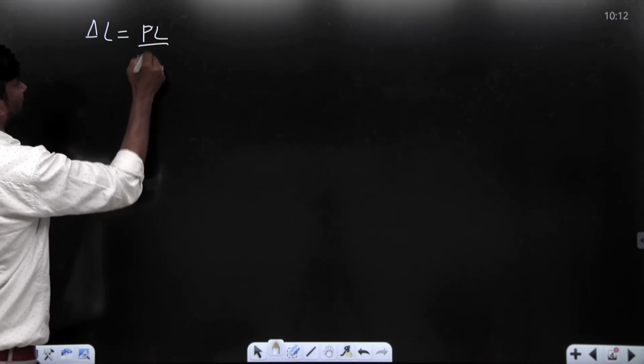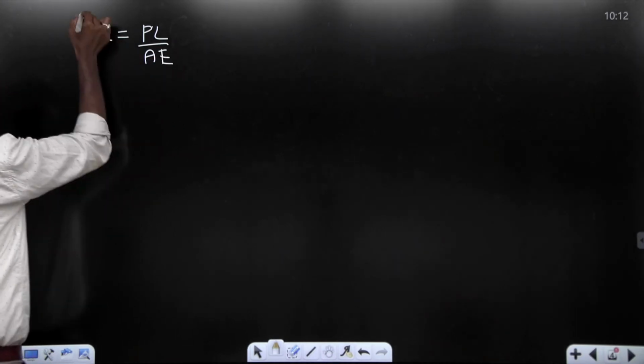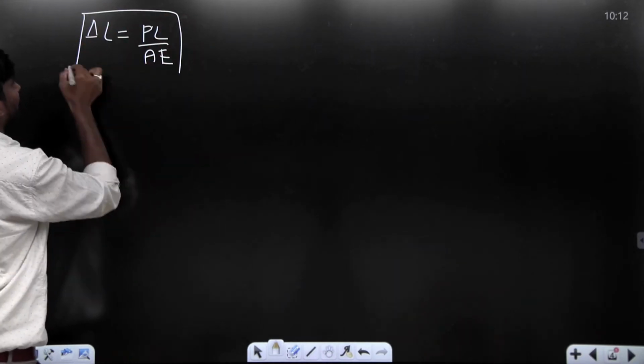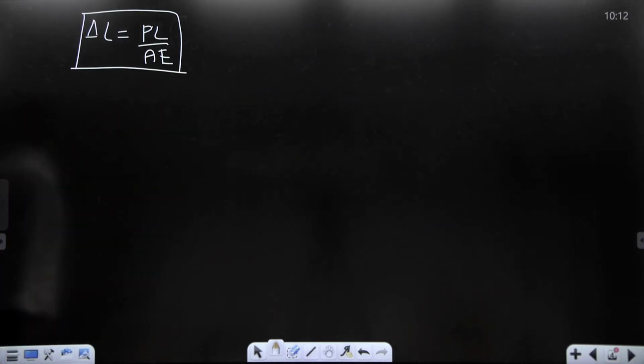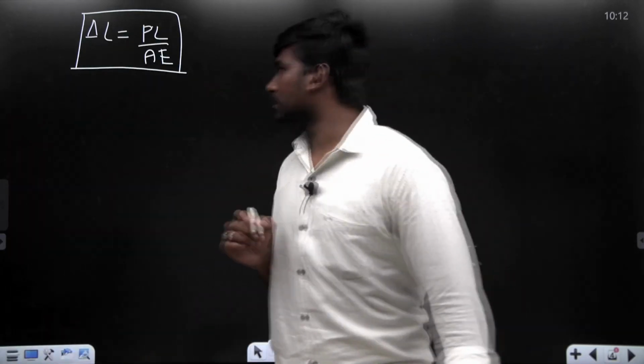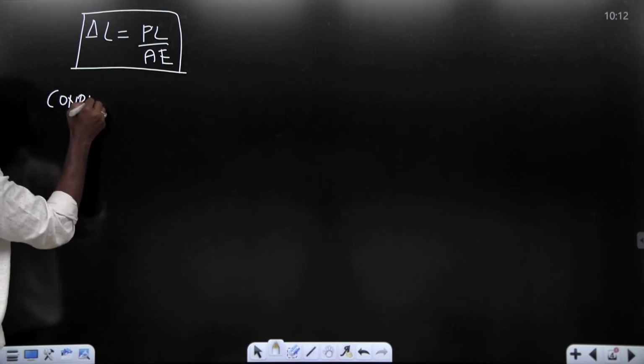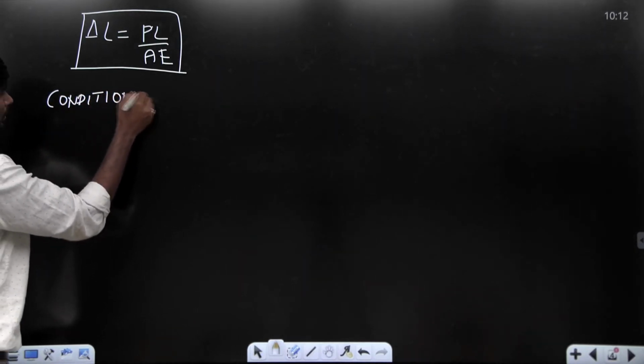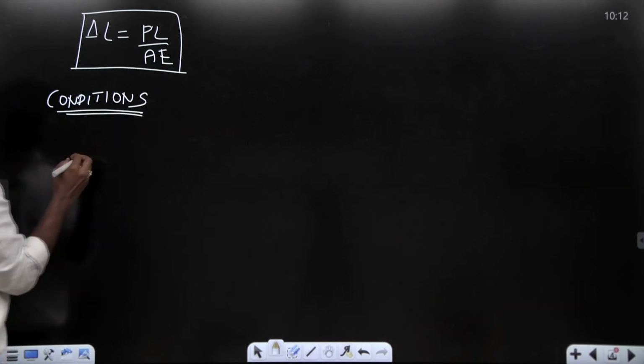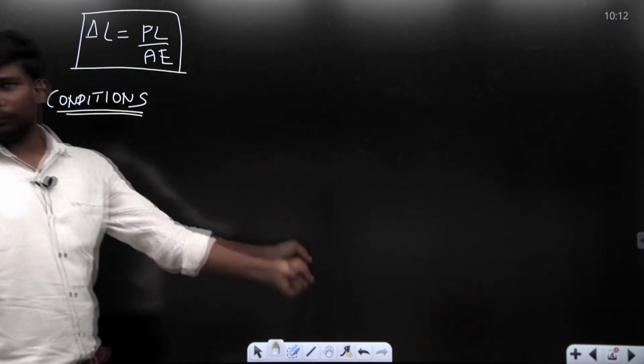This is the axial deformation for a prismatic bar. That is important. Now, if I talk about the conditions where we have to use this axial deformation,